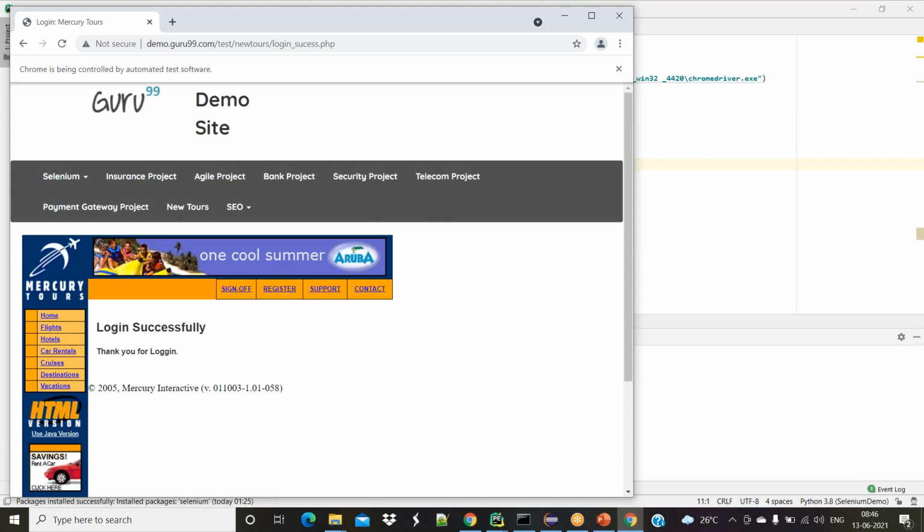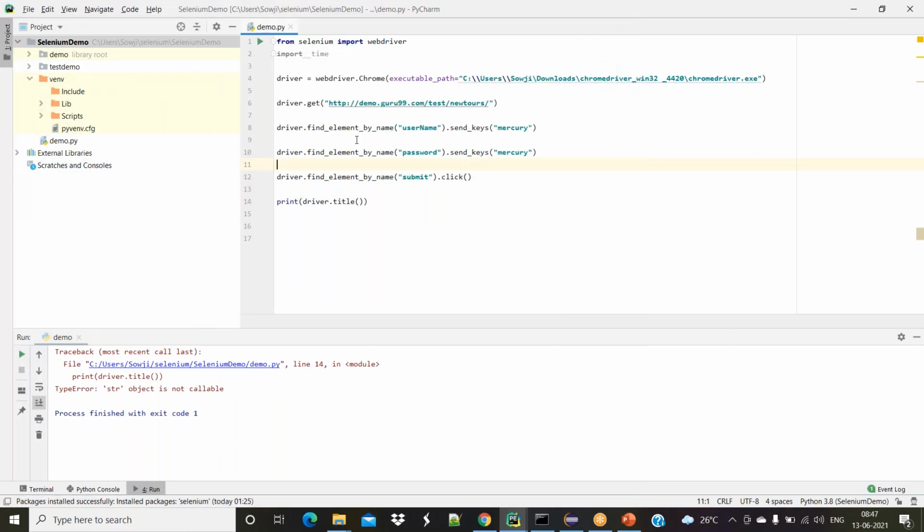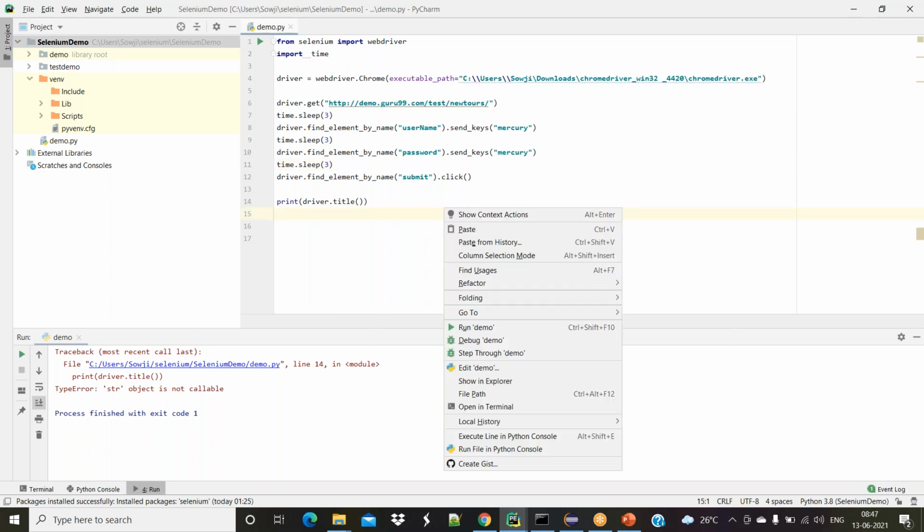It's logged into the application and login is successful, but it's very fast. So I'm adding some delay between each and every step, time dot sleep. I'm asking to pause for 3 seconds after each and every step so that you can get a clear view. Yes, I'm going to execute it right now.